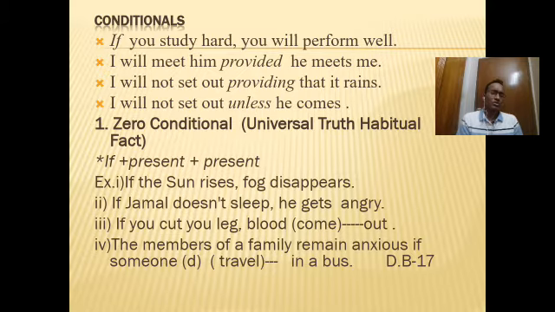Here we can also use when as a conjunction. When the sun rises, fog disappears. So in the zero conditional basically we can form these sentences with when also, but if in the examination these sentences come with the conjunction if, we will answer following this rule.